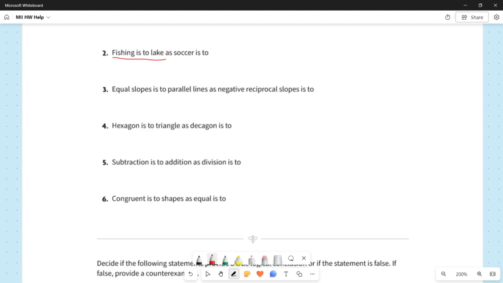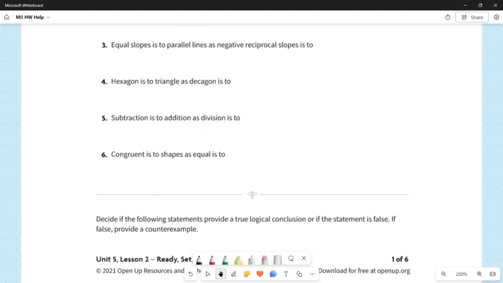All right, well, what is a place where someone may play soccer? Again, your answers here might be something different, but when I see this, I say to myself, soccer is commonly played on a field. So fishing occurs on a lake and soccer occurs on a field. Next question.